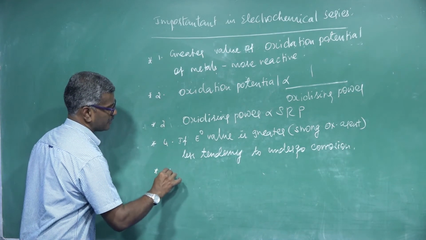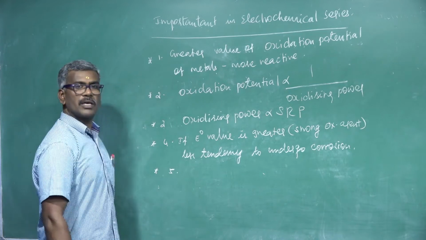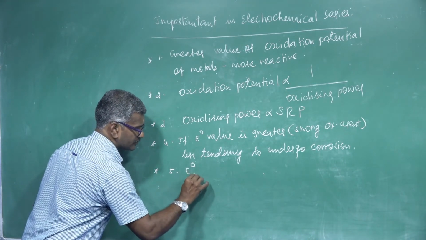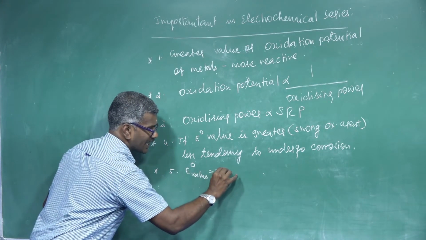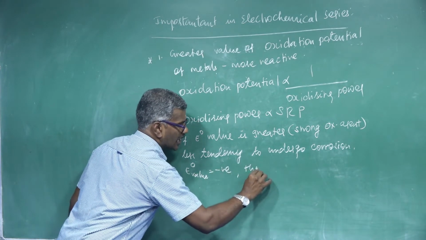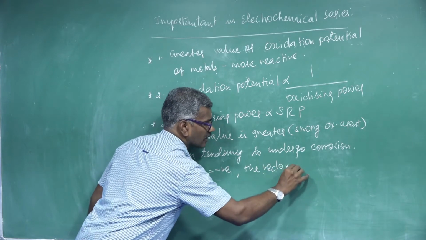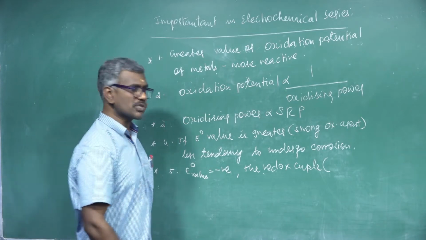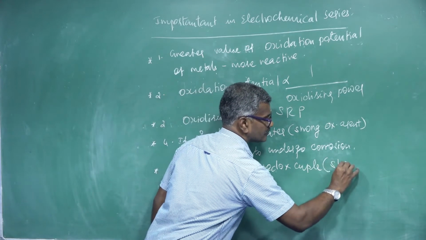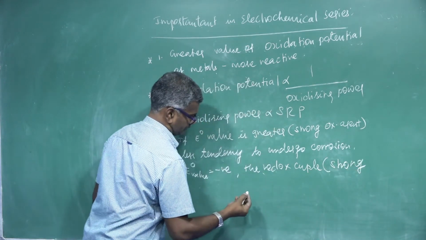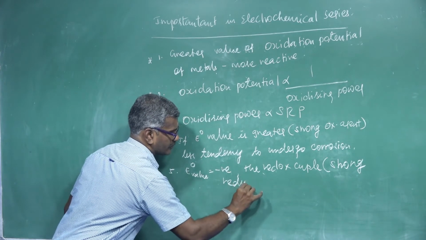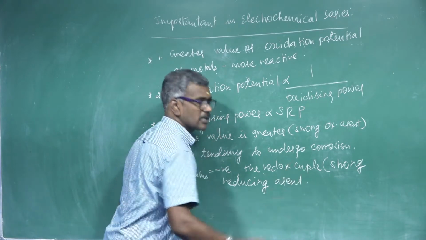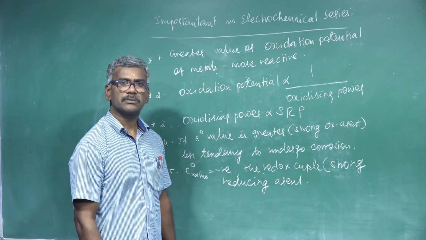Next, point number 5. Here, if the E naught value is negative, the redox couple acts as a strong reducing agent. Strong reducing agent is nothing but loss of electron.